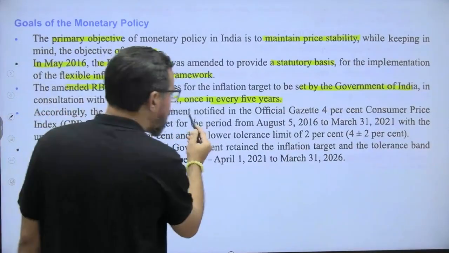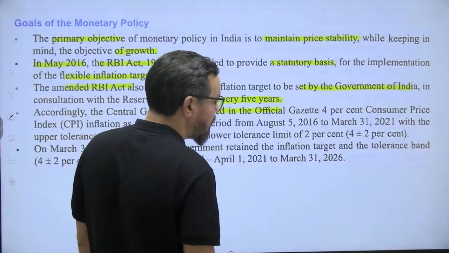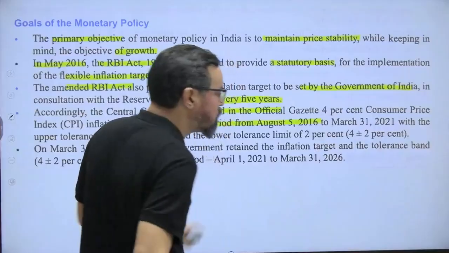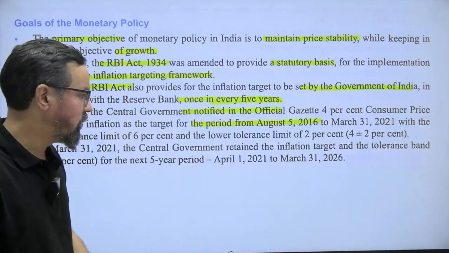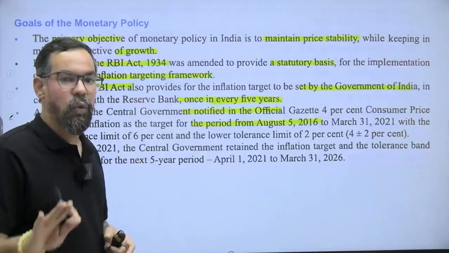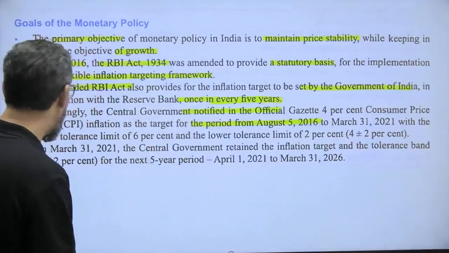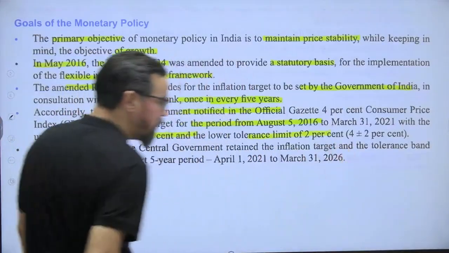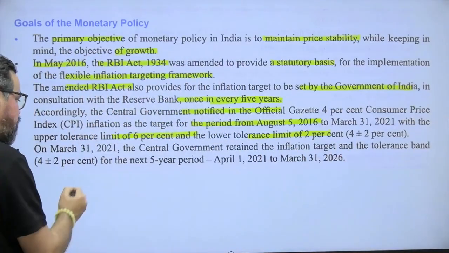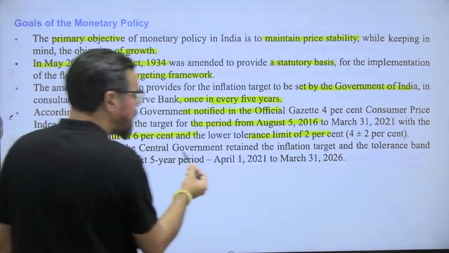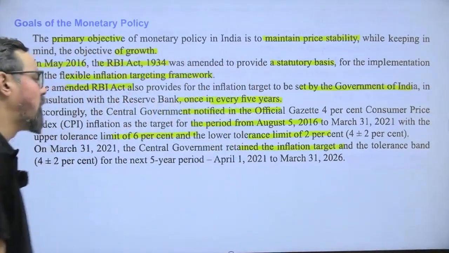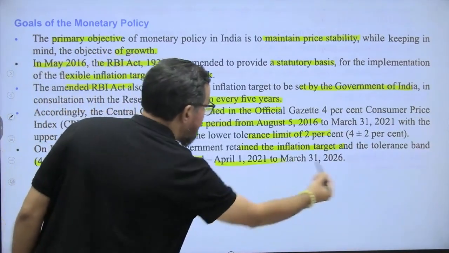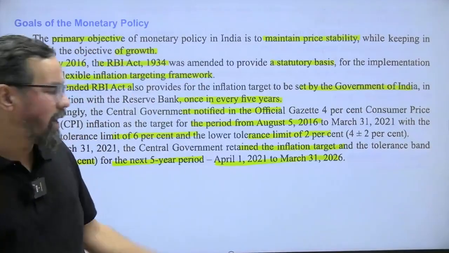Accordingly, the central government notified in the official gazette 4% consumer price index inflation as the target for the period of August 2016 to March 2021. Even right now we target 4% plus 2 minus 2 as the range, with a tolerance limit of 6% and a lower limit of 2%. On 31st March 2021, the central government retained the inflation target and tolerance band of 4 plus or minus 2 for the next 5 year period, which is till 2026 itself. So right now we are having this.